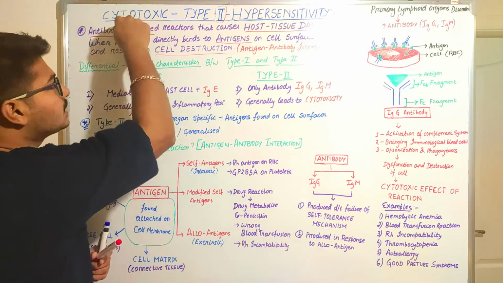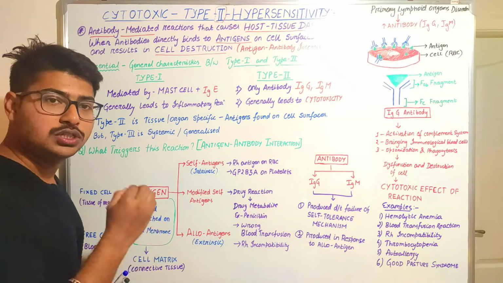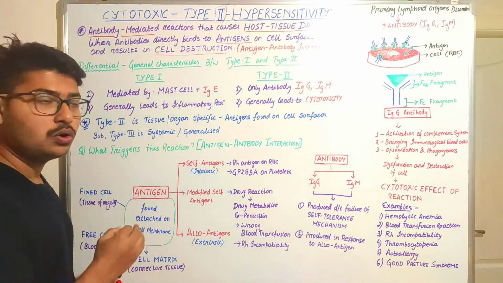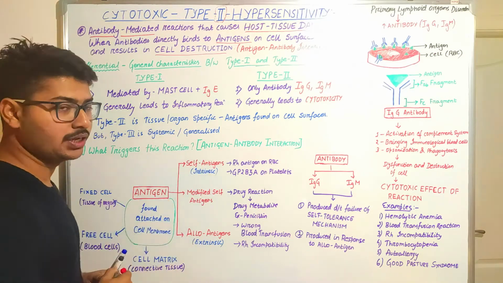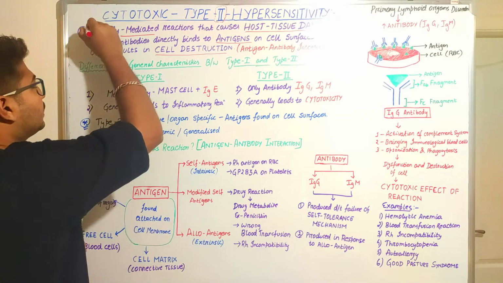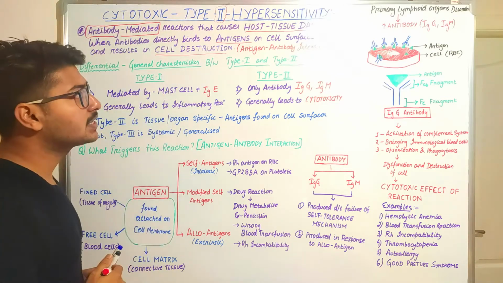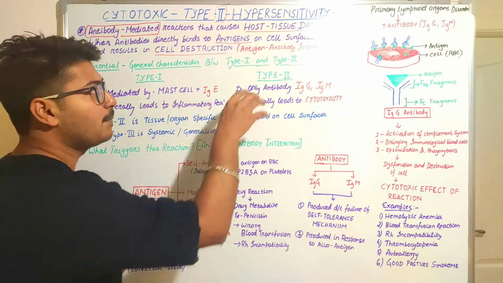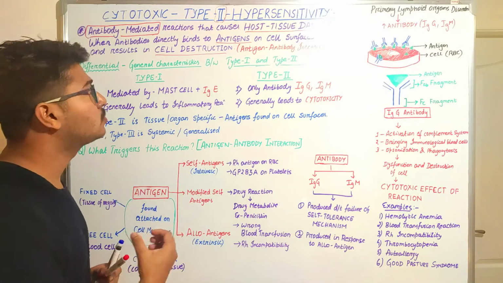As the word says, cytotoxic, and this hypersensitivity includes the antibody. So it is otherwise known as antibody mediated hypersensitivity. As we see, it is an antibody mediated reaction and it causes damage of the host tissue, meaning our own body cells or tissues.